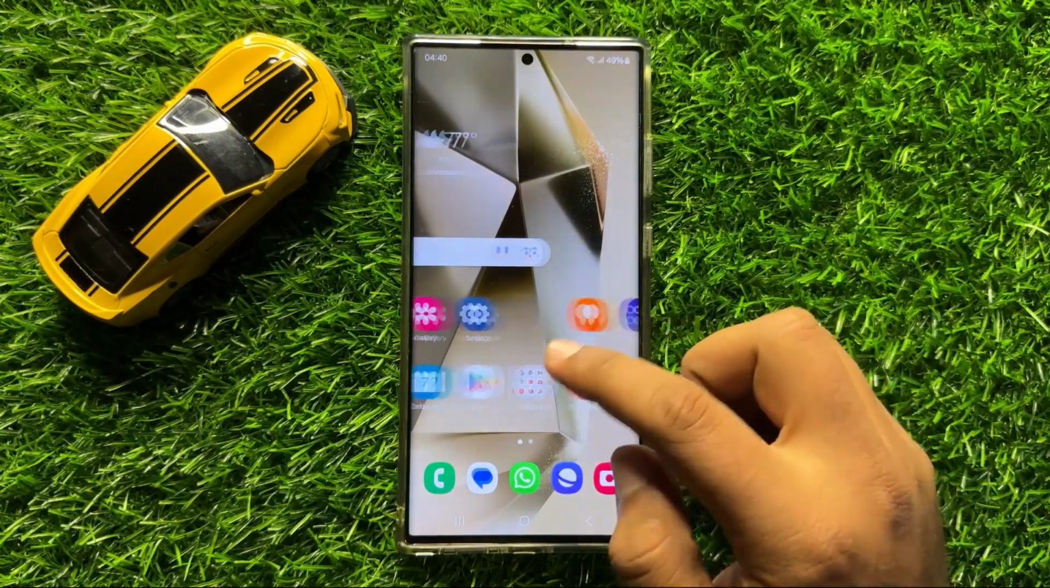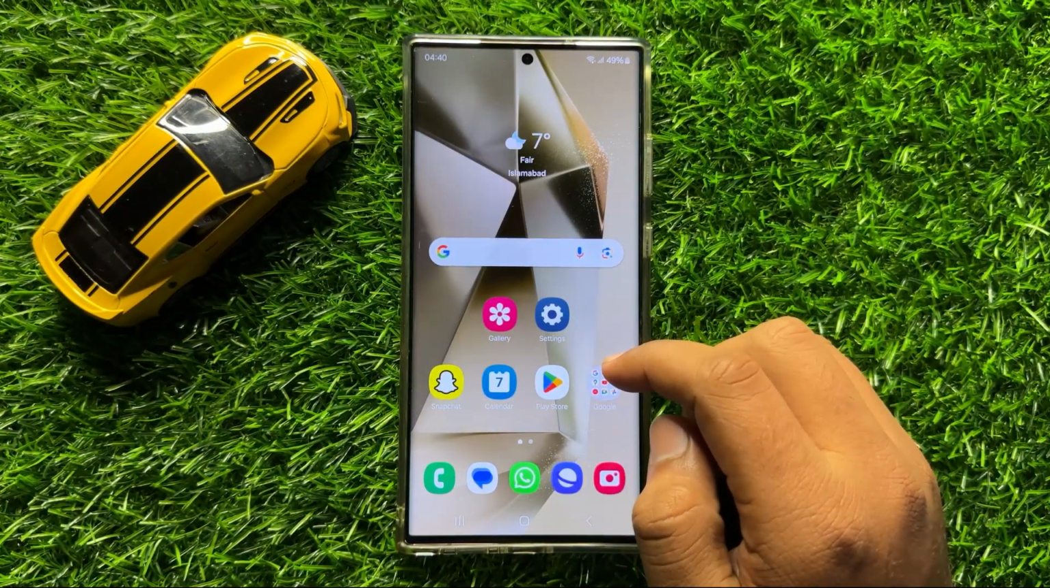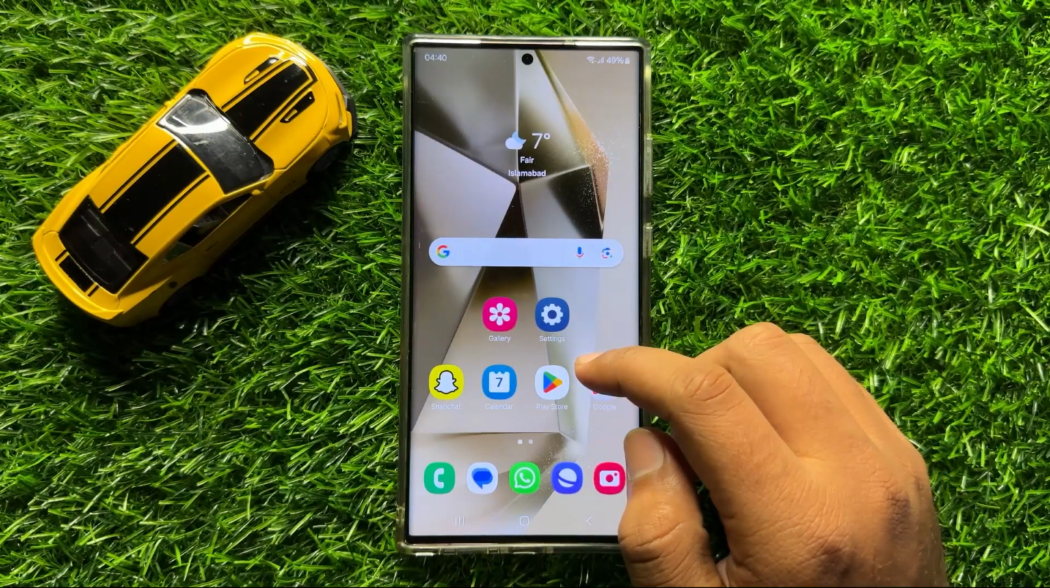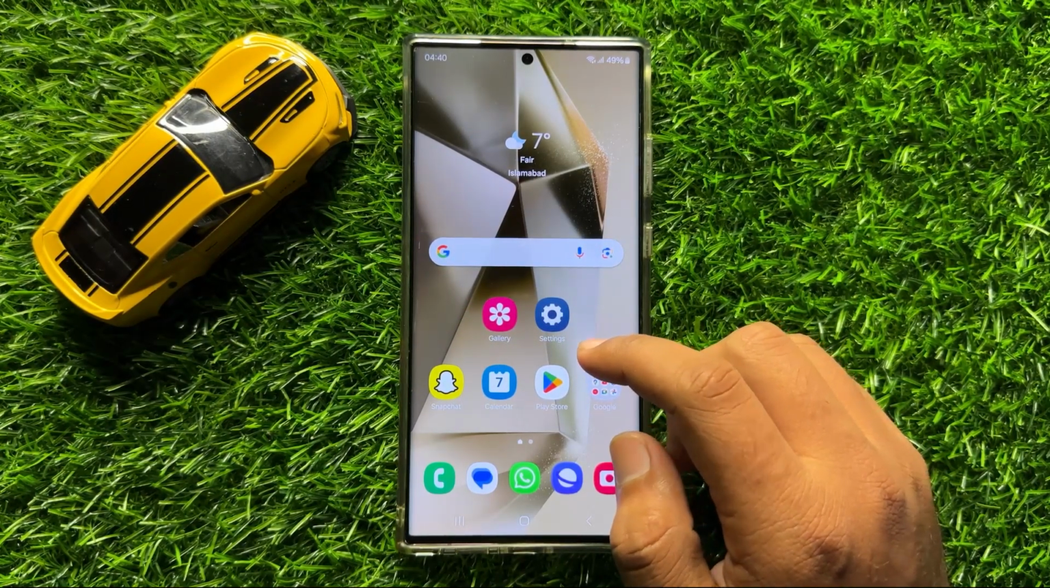Hello everyone, in this video I will show you how to fix the screen glitching or display problem on Samsung Galaxy S24 Ultra.